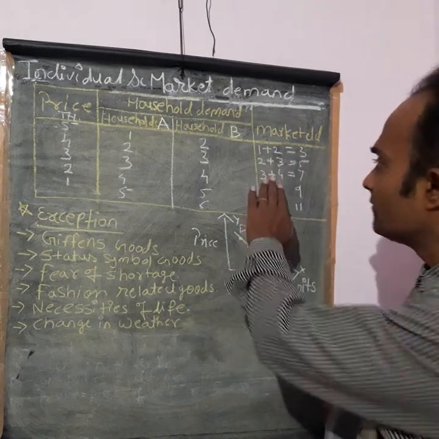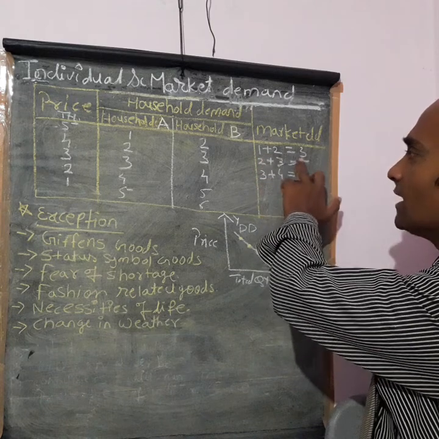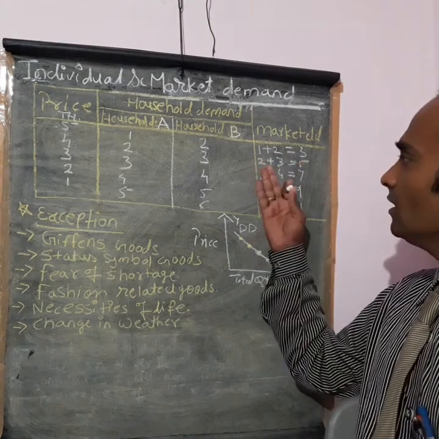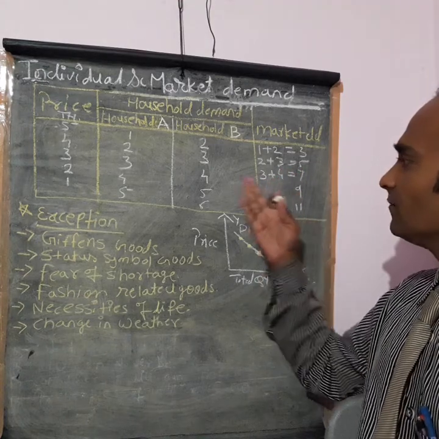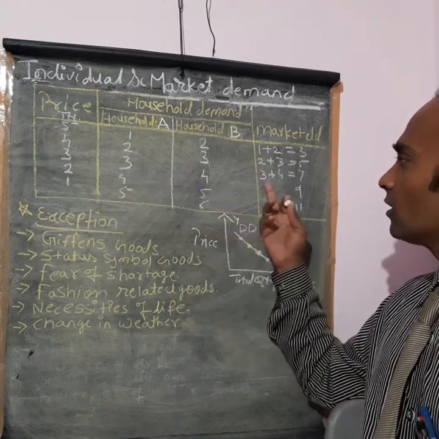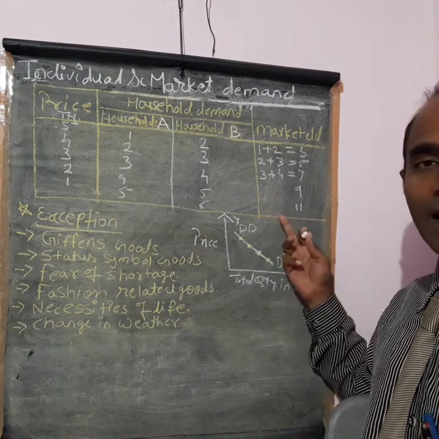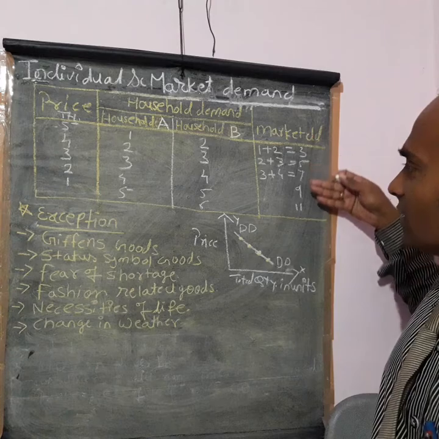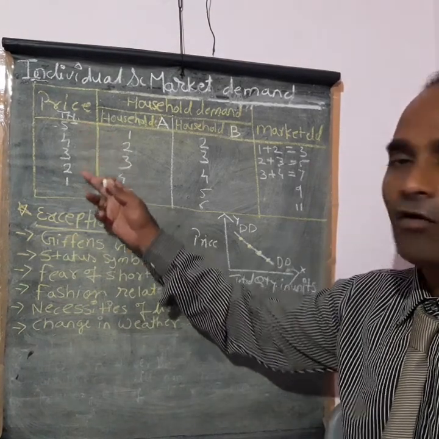Students, market demand will be 1 plus 2, equal to 3; 2 plus 3, equal to 5; next 3 plus 4, that is 7. Likewise you can get the numbers added. This is your total market demand at the given level of price.